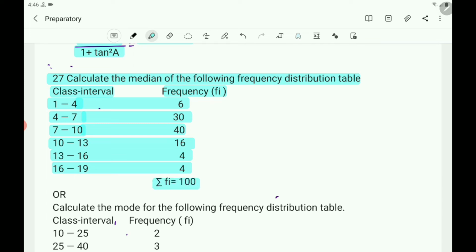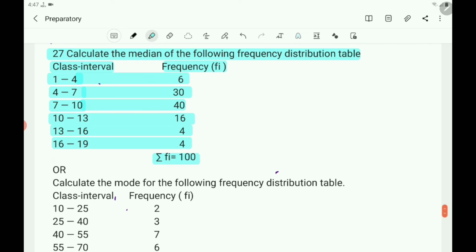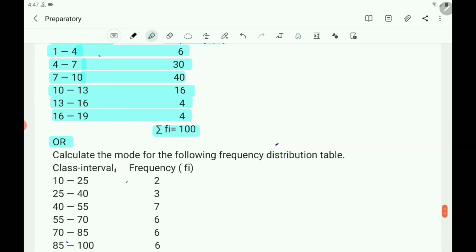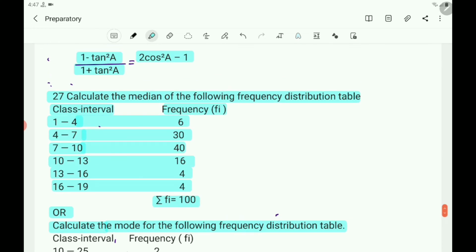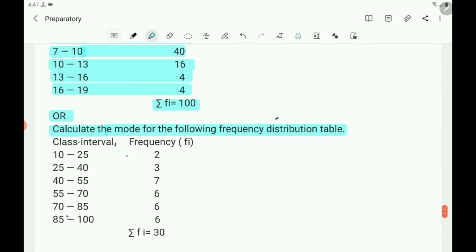Summation of fi is 100. Sum of all these frequencies is equal to 100. It is also a choice question. There is an OR question. What is that OR question? Calculate the mode for the following frequency distribution. The first question is calculate the median and this OR question is calculate the mode.